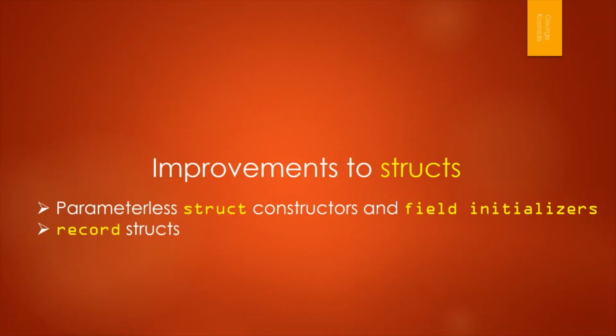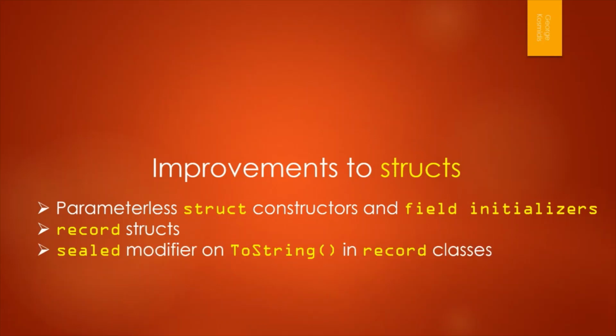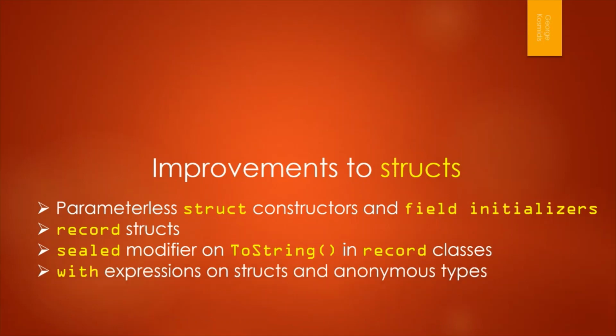We have record structs, another user data type, and the sealed modifier on ToString in the record classes. This is not complicated at all and it is exactly what it says it is. And with expressions on structs and on types, we know from records from C# 9 last year, but we're going to see it again.